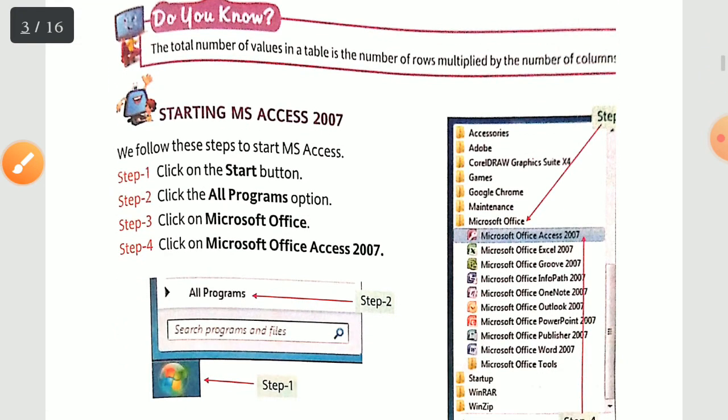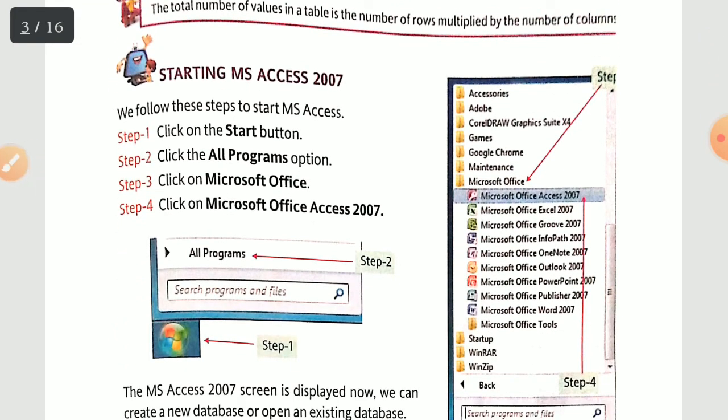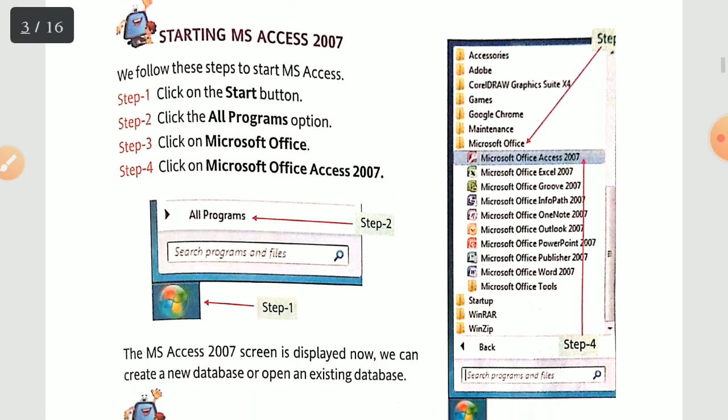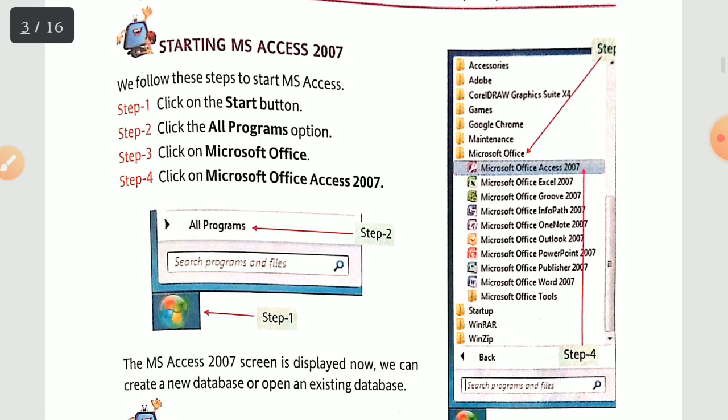Now, next topic we have is how to start MS Access 2007. This is a very simple one. You see, we have simple 4 steps. Click on the start button, click the all programs option. Now we have Microsoft Office. Then in your Microsoft Office package, you will find MS Office Access 2007. If you have 2007 then go with it. If you have 2011 then no issues with that. There is only a slight difference in the interface, the rest of the working will be the same. Fine. Now this is about how you are going to start your MS Access.